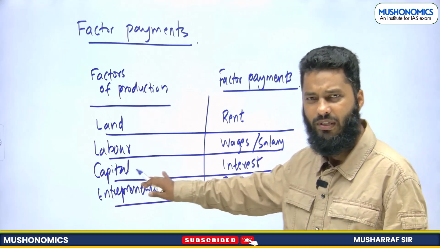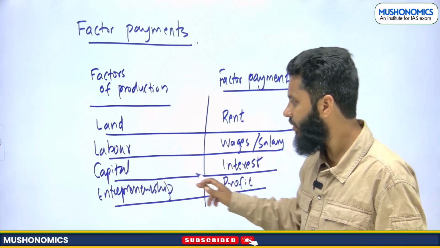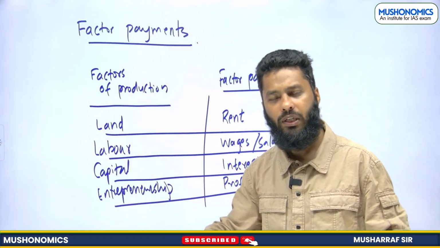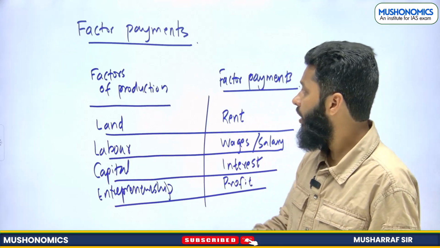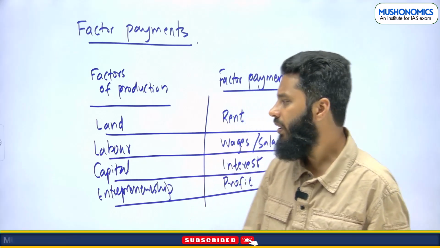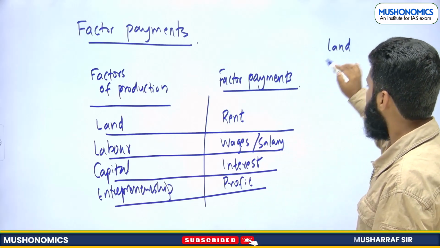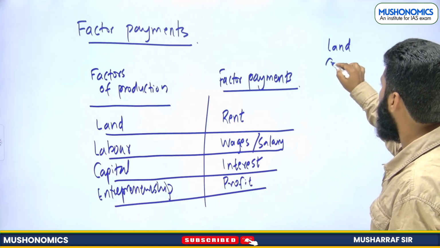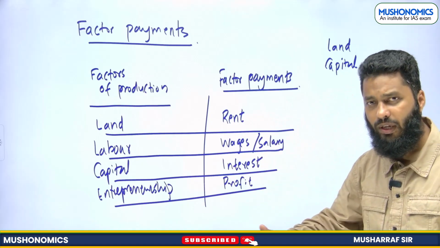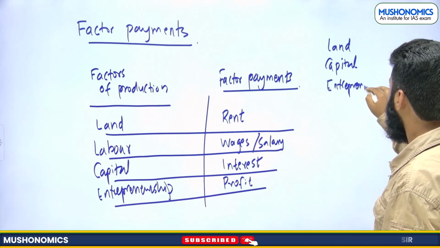Now, I hope this is clear. The person who is providing land will be getting rent. The person who is providing labor will be getting wages or salary. The person who is providing capital will be getting interest. The person who is arranging all these factors of production will have the profit of the business, right? Now, one more thing we have to understand. In initial days, people who had all these resources, the person who owns the land, the person who has lots of money available, could use their own capital and provide their entrepreneur skills too, right? So the entrepreneur will also be provided by one person only, right?